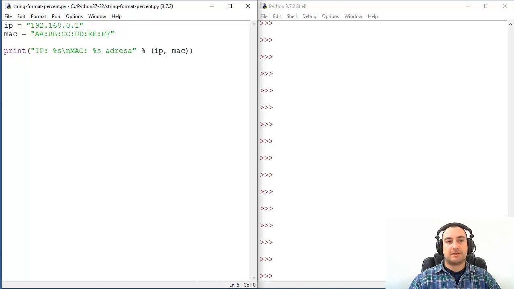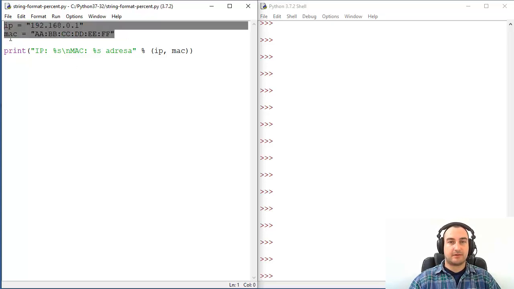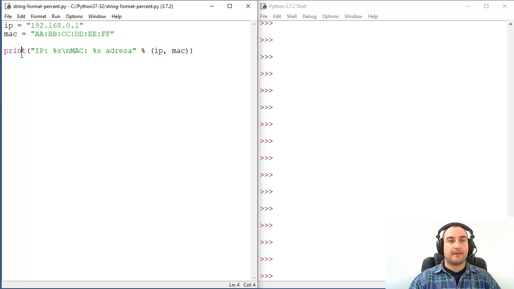So I'm using just IP and MAC addresses here, but that's really not important. You can put anything here. But in this way I think you will understand practically, through a little bit complicated data, a complicated string, how to separate things in string formatting. It will be a little bit more obvious. So this is concrete data, and now we are just printing that in a specific order.